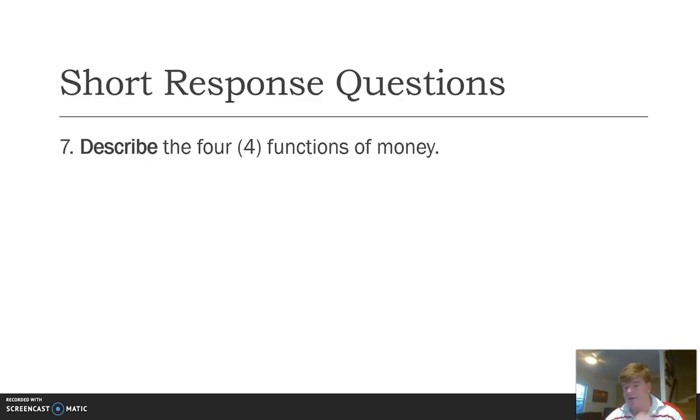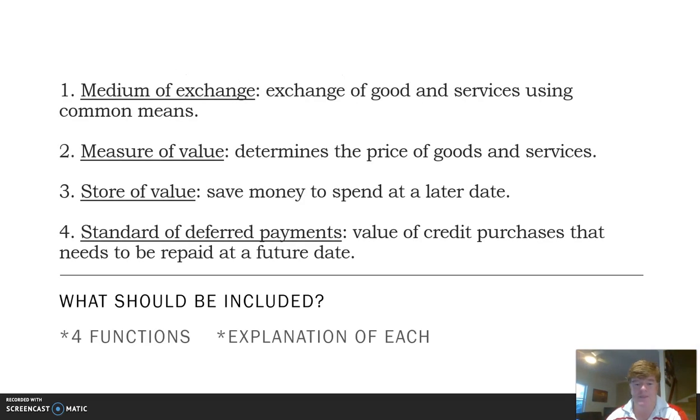Okay, 4 functions of money. This is one question that people found challenging. Have a go at this, pause and have a go, and then we'll come back with an answer. Okay, let's have a think about this. The first of these is that it's a way we exchange goods and services, right? So there's a dollar has a pretty common value, and so we know that a dollar will buy us this or that, or $10 will buy us whatever. So it's a way of exchanging goods and services.